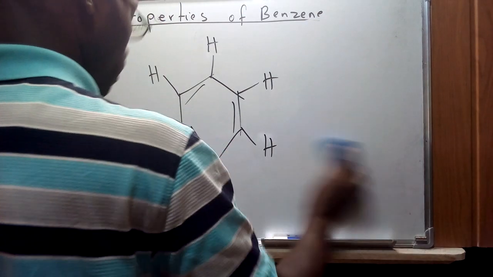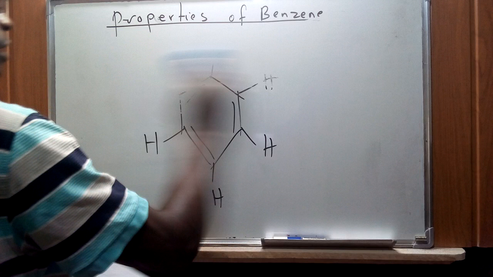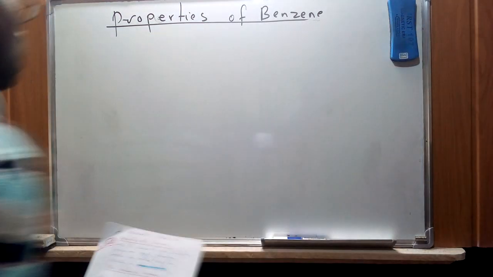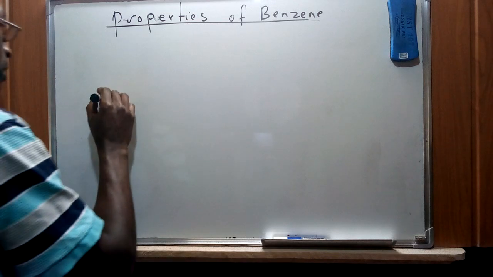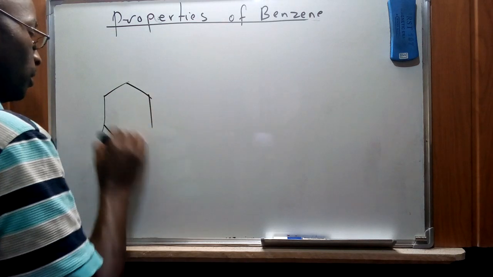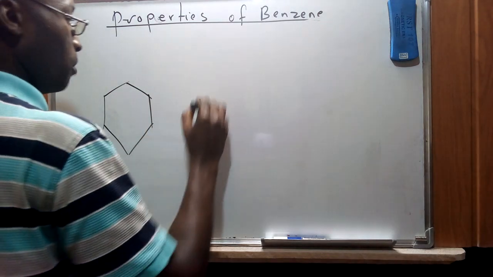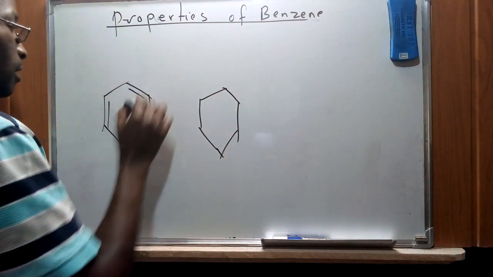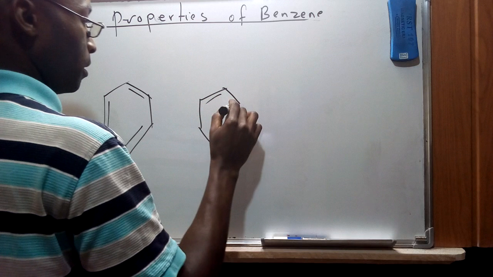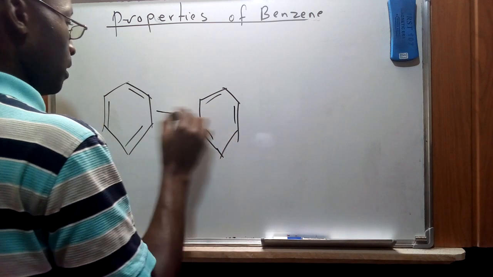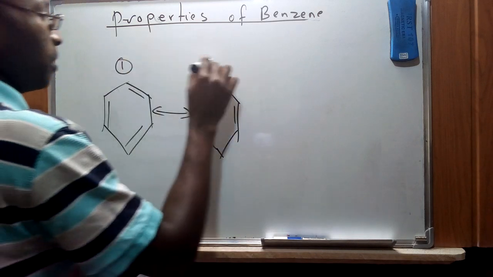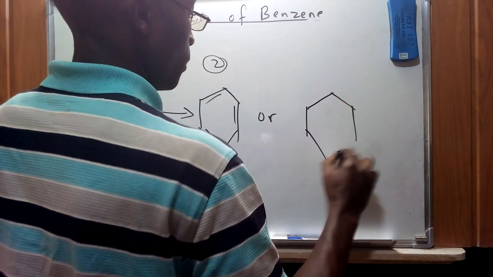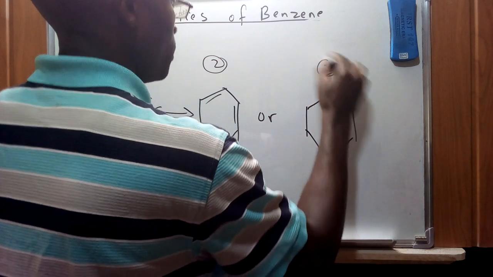Now that I've drawn this structure on the board, of course we had said that benzene can be represented in specific ways by giving two specific types of structure that we call the Kekulé structure and the Robinson structure. So I'm just going to do an illustration for that. The Kekulé structure can be written as the first one, structure number 1 or 2, or this benzene can be represented using the Robinson structure, that is structure number 3.